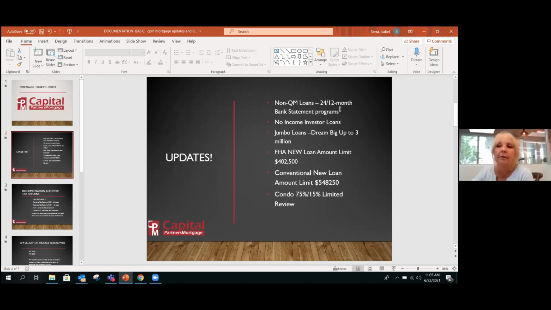The rates are higher, in the 5s to 6, but it gives a self-employed borrower who has had weak tax returns in 2020, or who continues to put a lot of expenses, the chance to go the bank statement program. It's a little bit more rate, but it gives them the loan, and that way they can purchase the property. Again, remember, this one goes 90%, no MI.